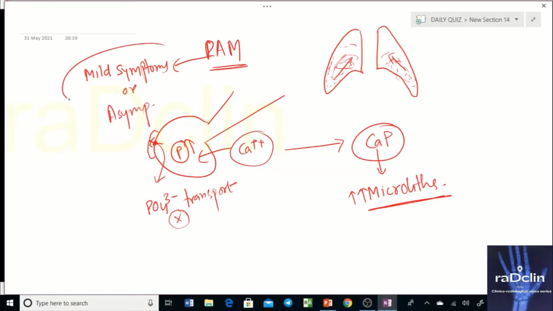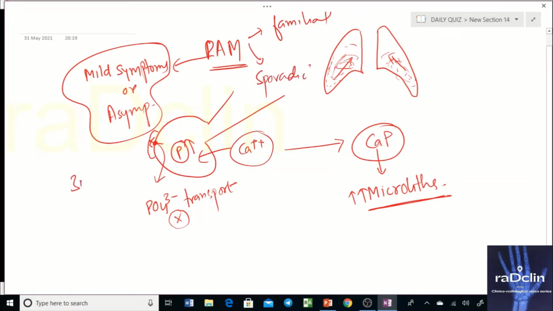Since the cause of the disease is an abnormal transport channel or protein, this disease has a genetic basis. That is why it can be familial as well as sporadic. The age of involvement is 30 to 50 years. So that's what pulmonary alveolar microlithiasis is.